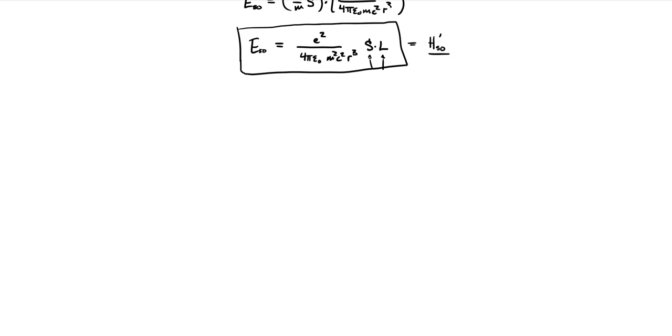To apply perturbation theory to this perturbation Hamiltonian, we're going to need to know what the matrix elements of this Hamiltonian are. And again, we have to be careful here. This involves a position part, with this r cubed in the denominator, and the spin part, which involves the spin of our electron and the angular momentum of our electron.